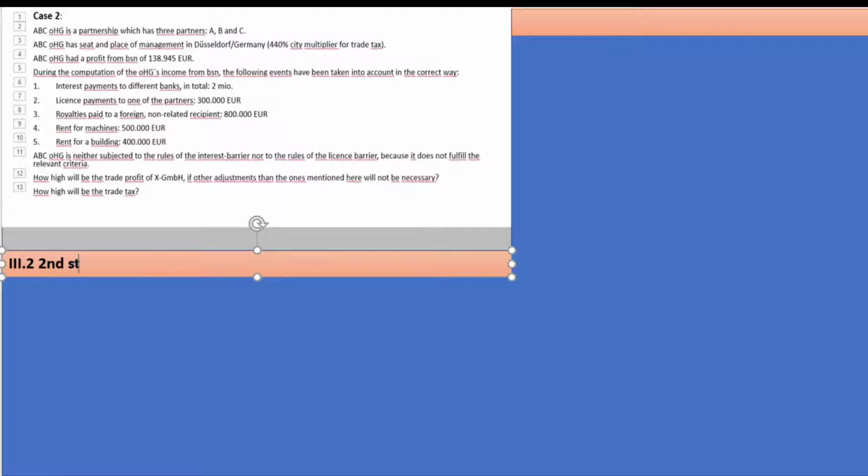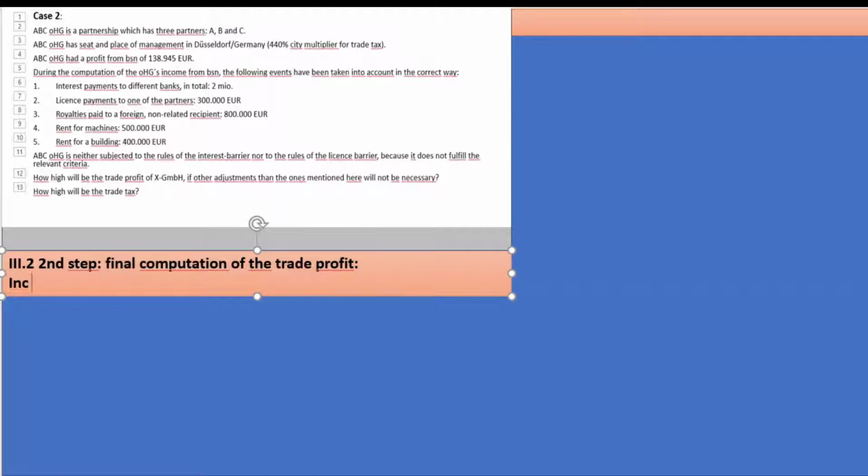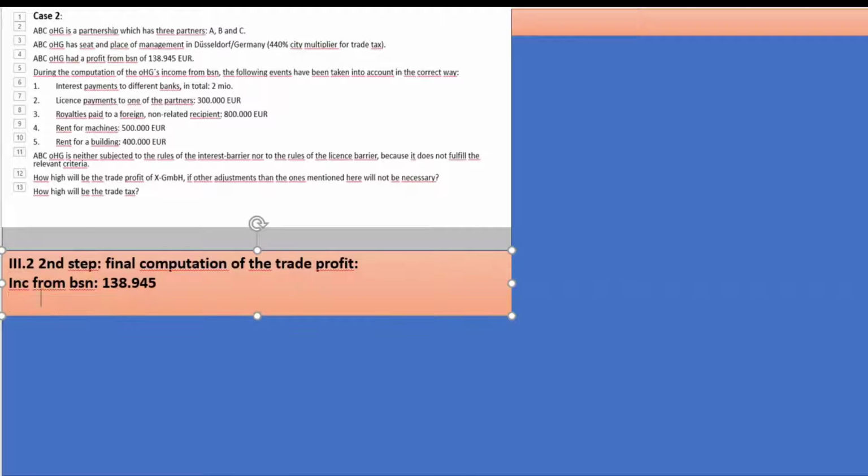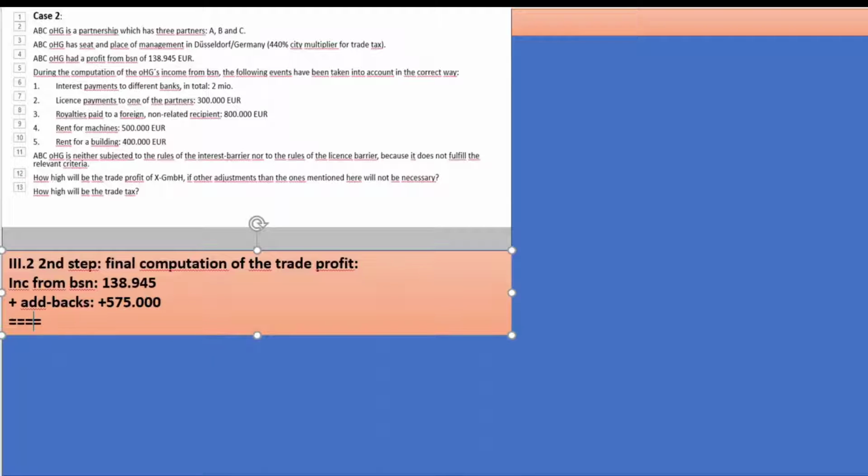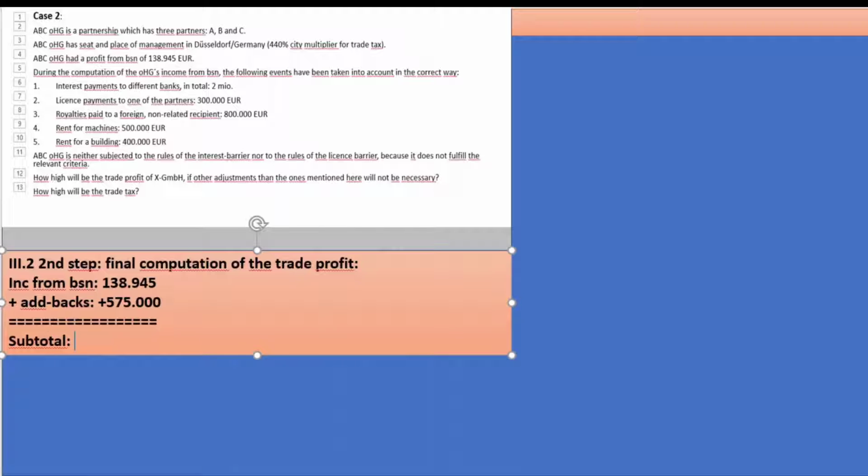3.2 second step. The final computation of the trade profit. Here we have income from business, that was 187,945 plus the add backs. And just to look that up again, that was 575,000, yes. So plus 575,000. There we end up with a subtotal, a new one.